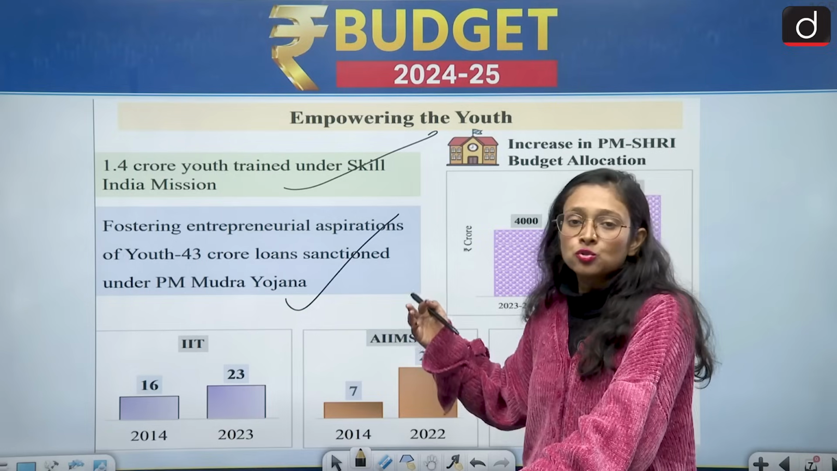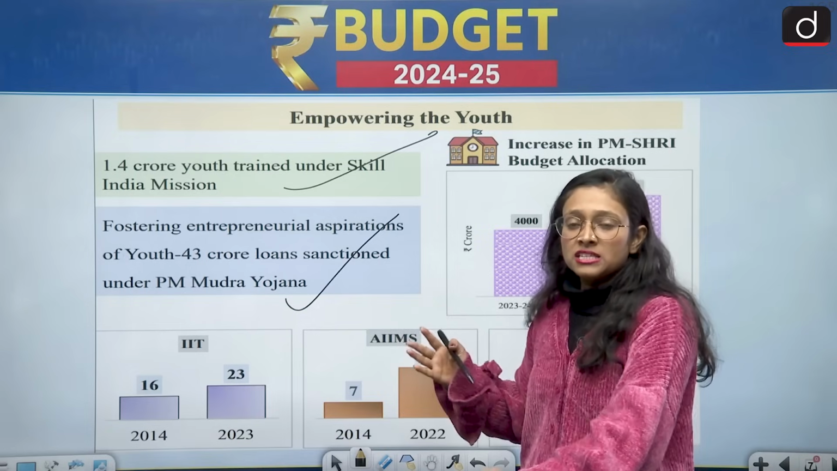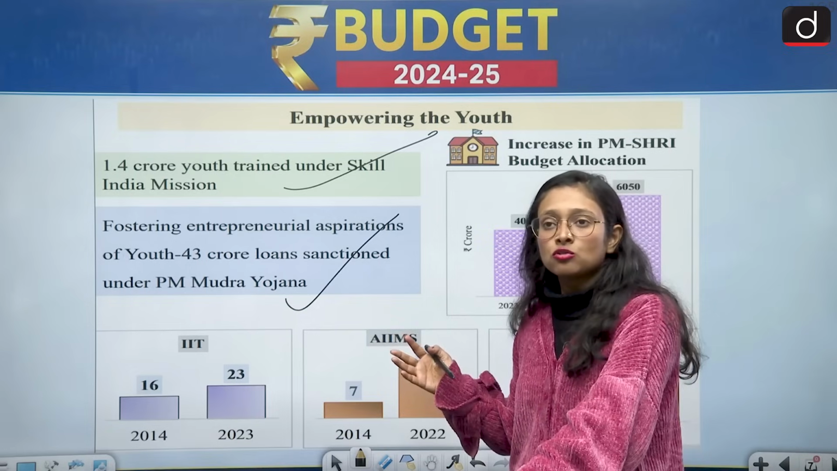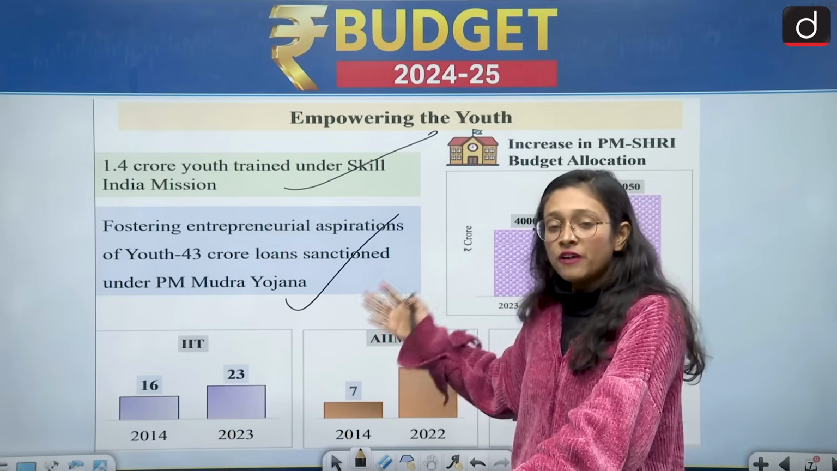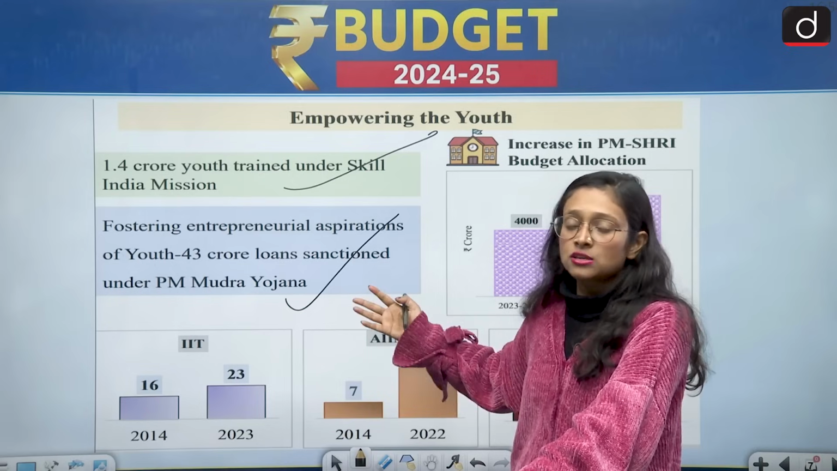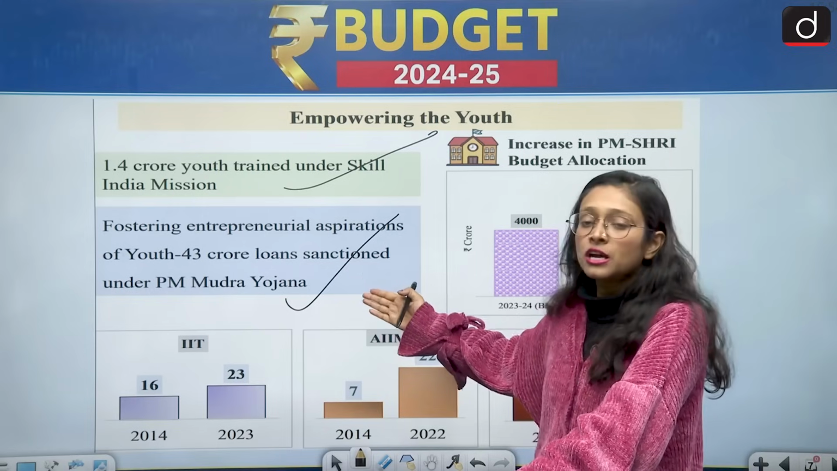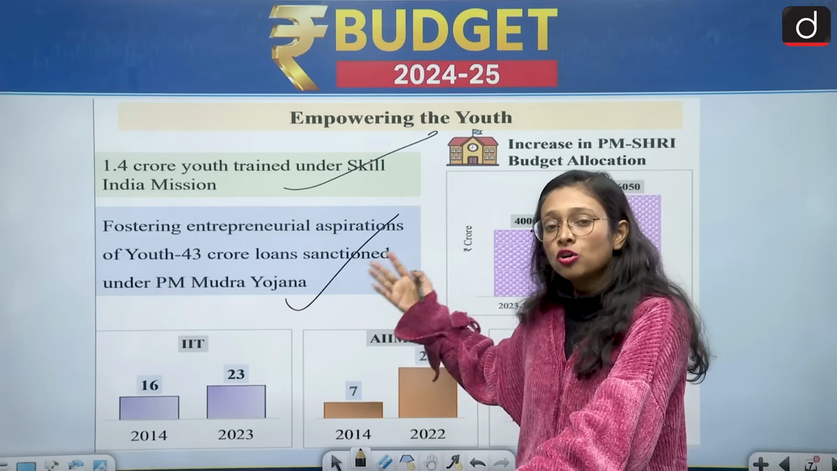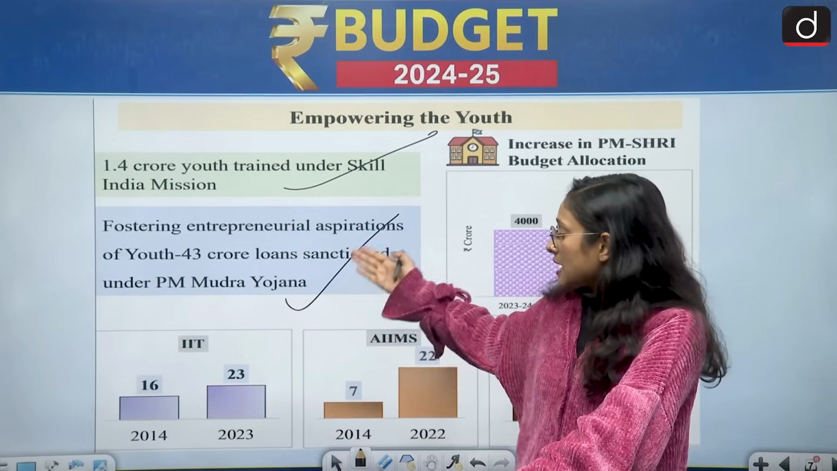are given, Shishu, Tarun, and there is a variety of loans, like you can take loans of 50,000 to 5 lakhs and 5 lakhs to 10 lakhs. So this is under the PM Mudra Yojana, and non-corporate and non-farm sector are envisaged here.